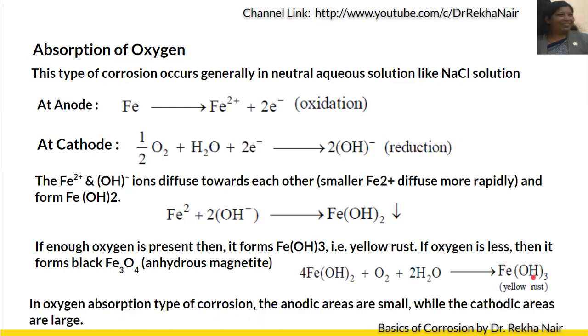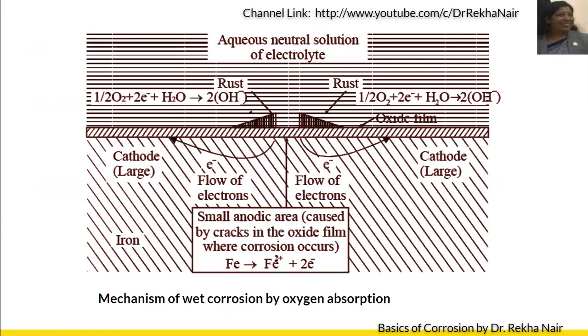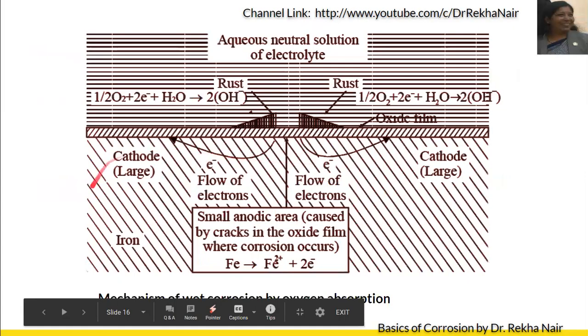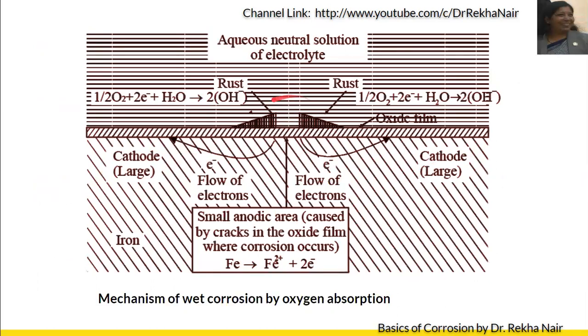In oxygen absorption type of corrosion, anodic areas are small and cathodic areas are large. Now see the example. So here we have a large cathode. See, this is a large cathode. This is also a large cathode. And here it is a smaller anodic area. We can say that this is a small crack or pinhole or whatever you can say. This is a smaller anodic area. So at the anode, always there will be oxidation. So Fe is giving rise to Fe2+ plus 2 electrons.